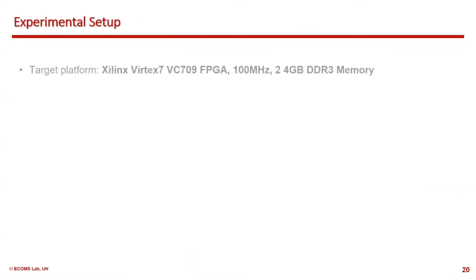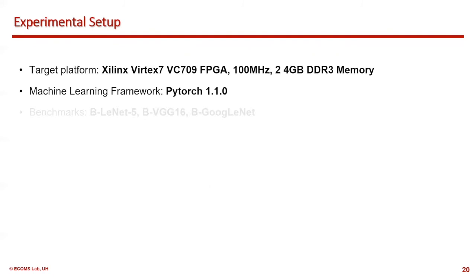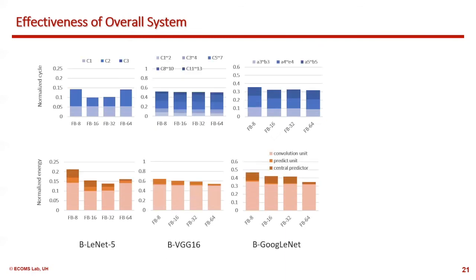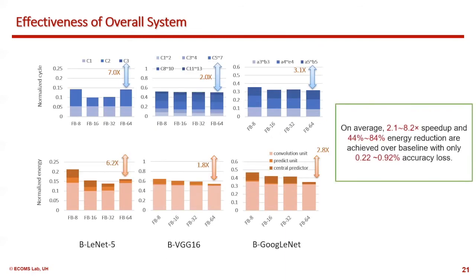In our evaluation part, we conduct the experiment on a Xilinx FPGA platform. 3 types of popular Bayesian networks are evaluated. Our design space covered a baseline CNN accelerator without skipping strategy, and 4 types of Fast-BCNN with different Tm and Tm prime. For the 3 types of benchmarks, on average 2 to 8 times speedup and 40 to 80% energy reduction are achieved when we compare Fast-BCNN with the baseline, under negligible accuracy loss.